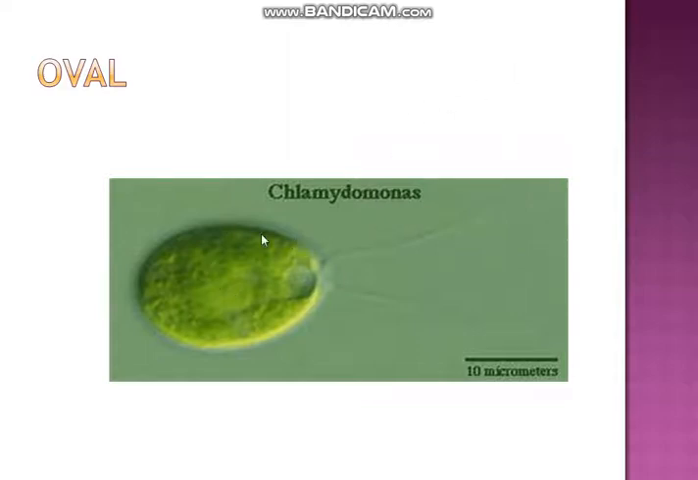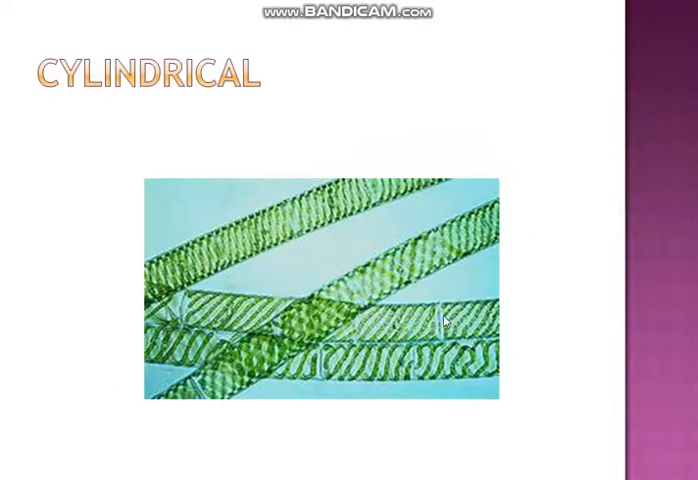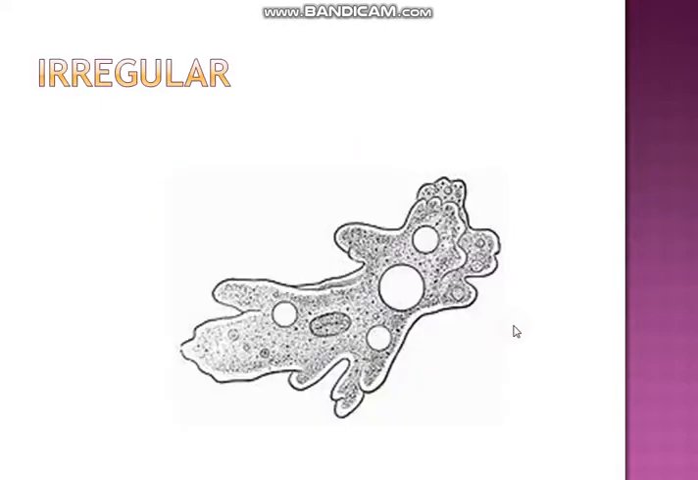And moving to the oval shape, the freshwater green alga Chlamydomonas has an oval shape and is a unicellular organism. And cylindrical shape, that is Spirogyra, a green alga which is multicellular. Then irregular shape. This is an amoeba. Amoeba has an irregular shape which keeps on changing.